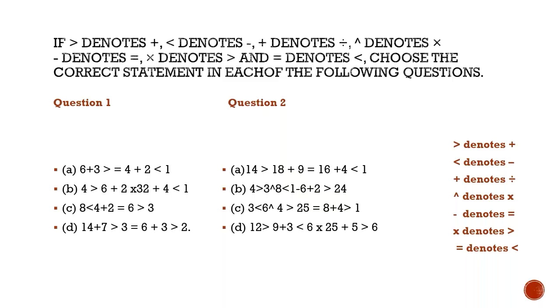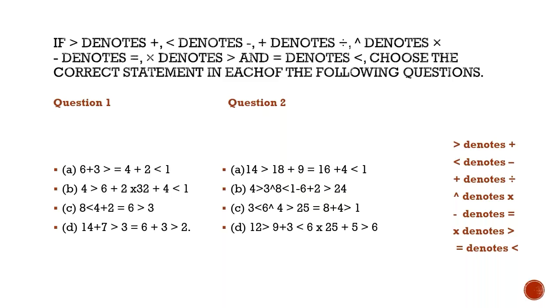the right side to it is the RHS and the left side to it is the LHS. So now if you solve the first option of the first question, you will find that 6 + 3 > = 4 + 2 < 1. By using the proper notations, we get that 6 divided by 3 plus less than 4 divided by 2 minus 1, and the final equation comes out to be 2 less than 1, which is incorrect. So the first option is incorrect.